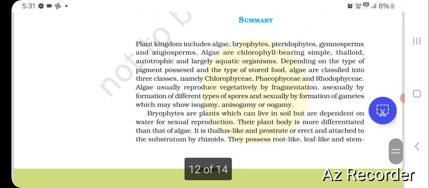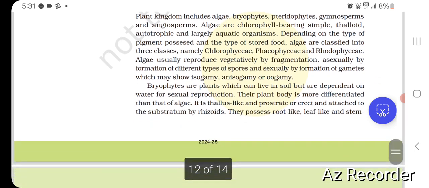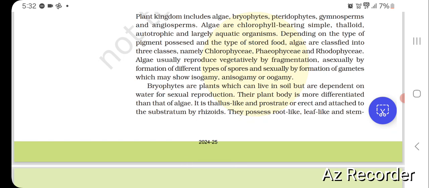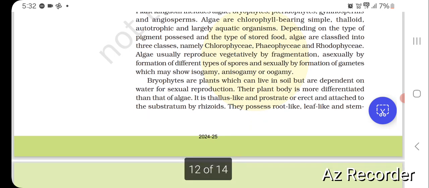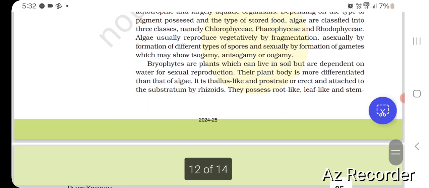Summary: the plant kingdom includes algae, bryophytes, pteridophytes, gymnosperms and angiosperms. Algae are chlorophyll bearing, simple, thalloid, autotrophic and largely aquatic organisms. Depending on the type of the pigment possessed and the type of stored food, algae are classified into 3 classes, namely Chlorophyceae, Phaeophyceae and Rhodophyceae. Algae usually reproduce vegetatively by fragmentation, asexually by formation of different types of spores, and sexually by formation of gametes, which may show isogamy, anisogamy or oogamy.